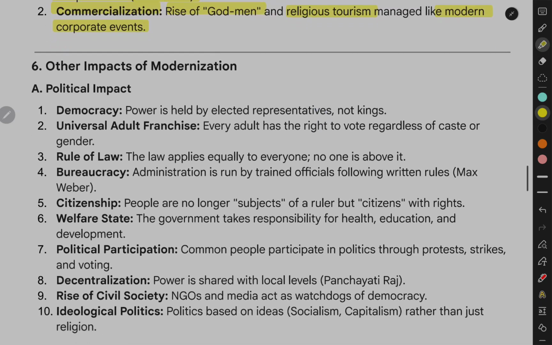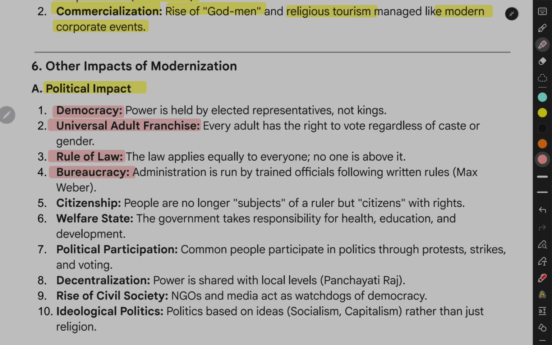9. Other impacts of modernization. A. Political impact. Democracy: power is held by elected representatives, not kings. Universal adult franchise: every adult has the right to vote regardless of caste or gender. Rule of law: the law applies equally to everyone. No one is above it.